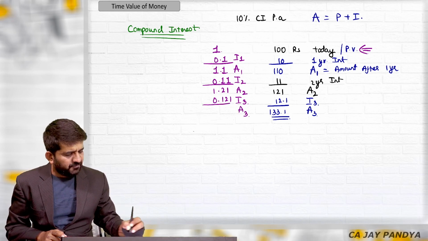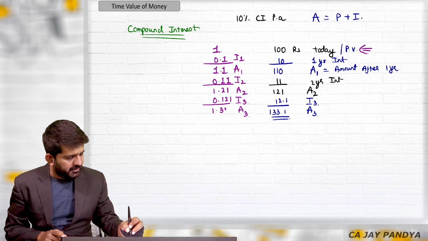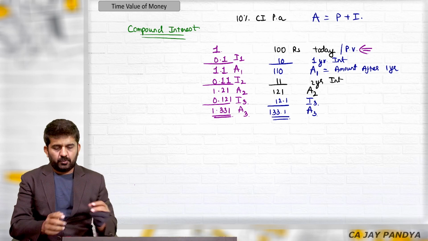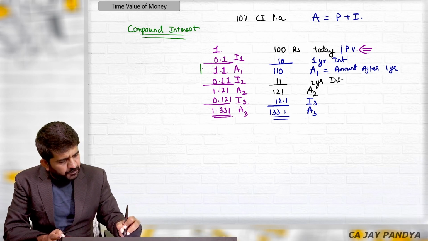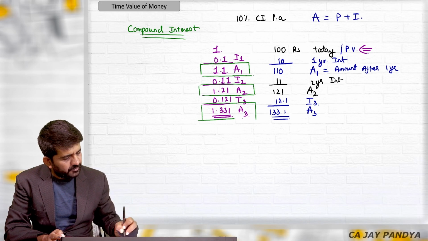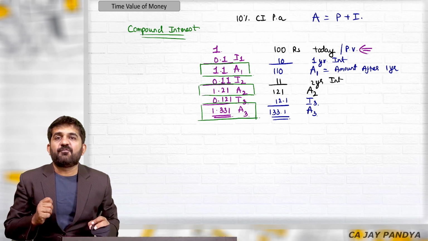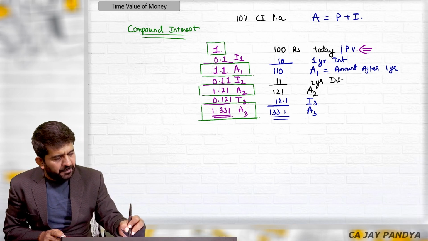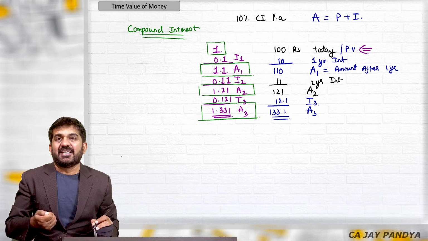And amount after third year will be 1.33. Now, this particular amount, believe me, follows a trend only when rupee 1 is taken as a base.